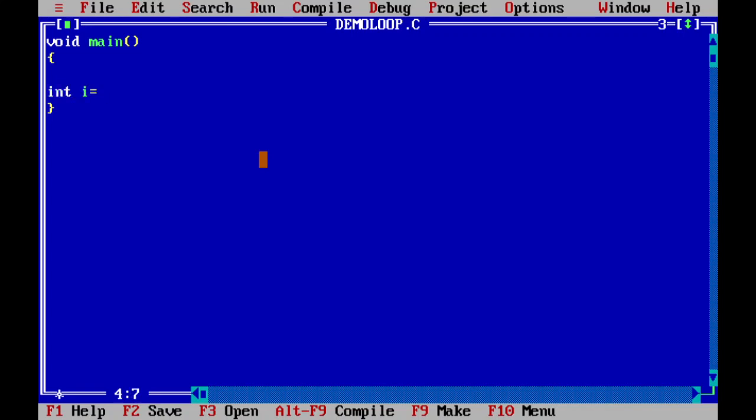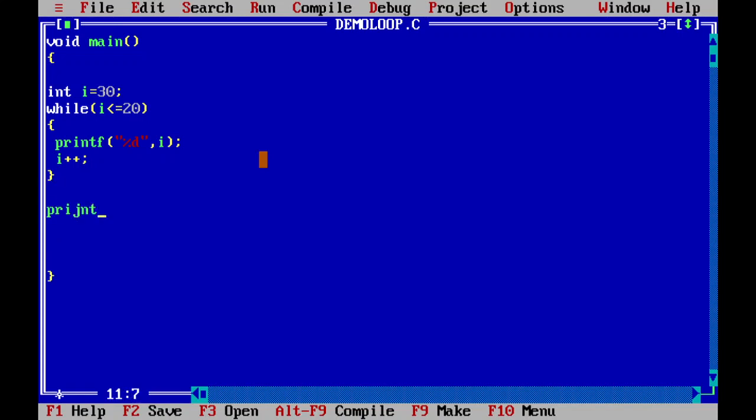I'm writing here I equals 30. You might go with while, you might go with for, it doesn't matter. I'm writing A equals, let's say, 20. Then let us go for the while loop, and we'll print it here, printf %d followed by I, right? And we'll write I++, no problem at all. Similarly, let me write that up.